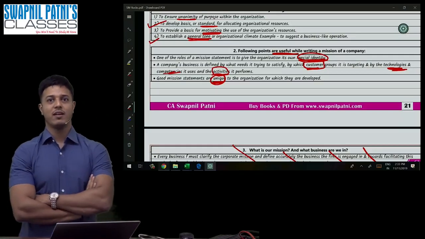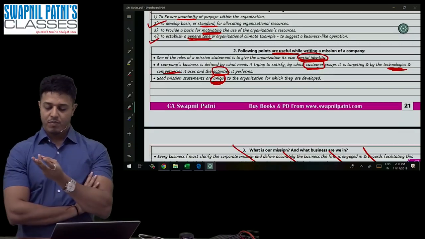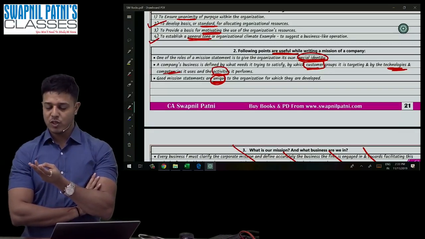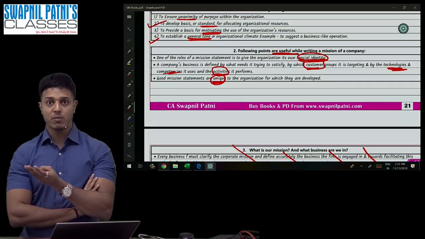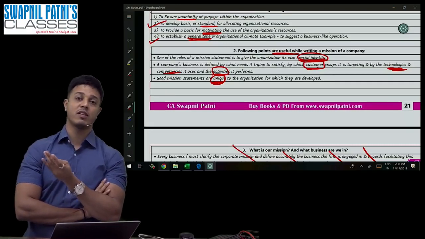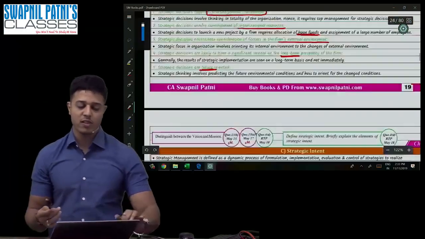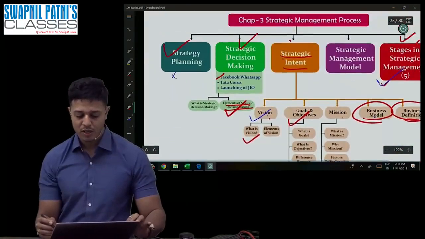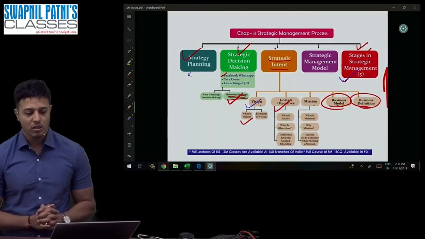So I'll repeat one more time the factors to be considered while writing a mission statement. Number one, unique, special features, special identity. It should also cover what kind of customer you're serving, and the last point, it should also cover the activities, technology, and competency. So let's recall one more time, a short revision, the last one minute for this chapter. Then the revision of this chapter is over.